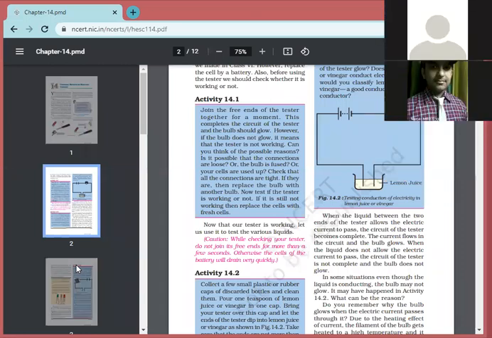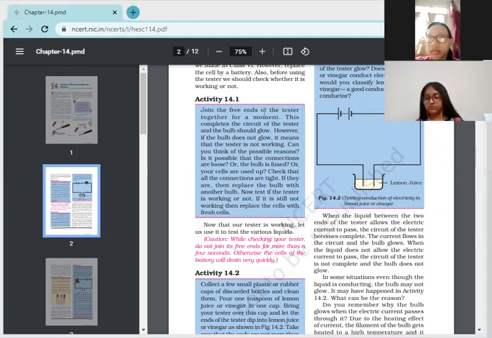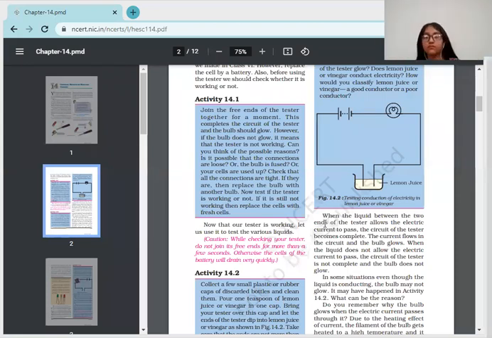Am I clear, beta? Are you getting each one? Okay, Neha, continue. Children, switch on your cameras. Only those children will be reading whose cameras are on. Neha, continue from this paragraph. When the liquid between the two ends. Wait, ma'am.